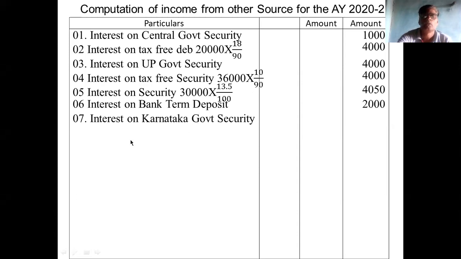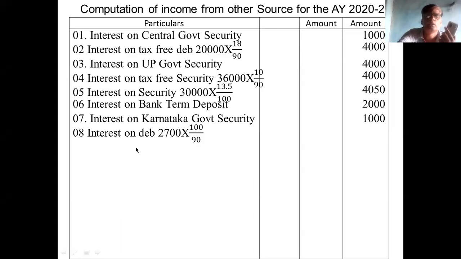Seventh is Karnataka government security. Eighth point is interest on debenture, 2,700 into 100 by 90, you gross up.